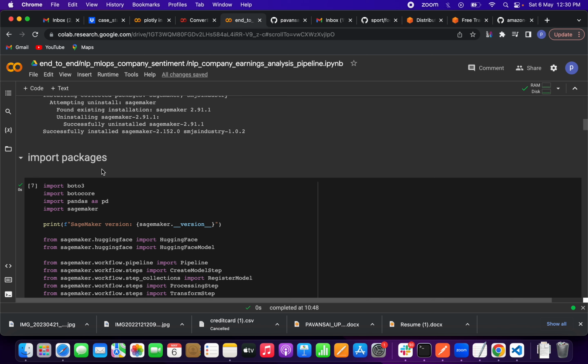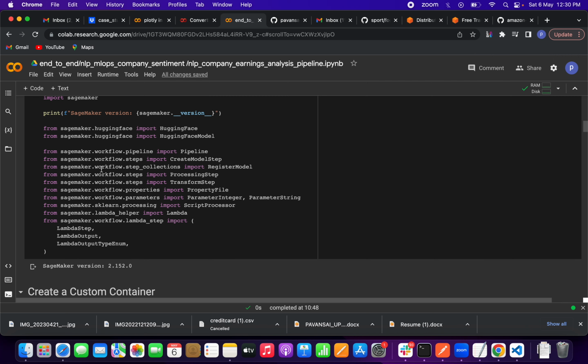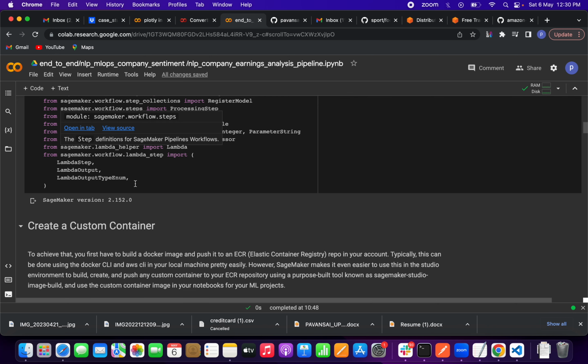we have to import the packages. So boto3, botocore, pandas, SageMaker. In SageMaker, I am using transformer models, right? For that I am using the Hugging Face library. So from SageMaker I am importing HuggingFace, and from SageMaker I am importing pipelines. For creating the workflow, we have to create a model step, and for registration of the model we have to import register model, and for processing and all those steps we have to import all the necessary things. So I am importing, friends.